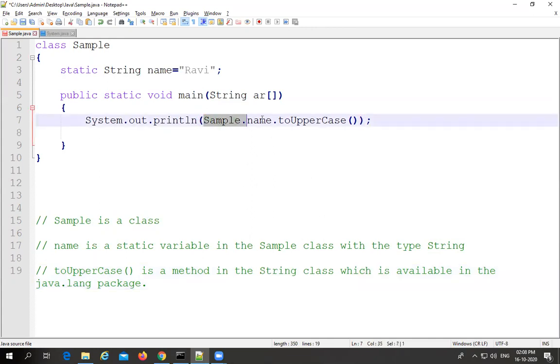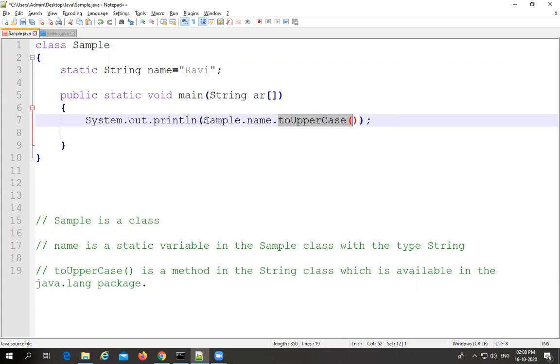Now, the entire meaning of this line is that in the Sample class, we have one static variable, name, which is of type String, so that we can apply some operations upon the string. I am applying it here in order to convert the content of the string into uppercase. I am applying the toUpperCase method.